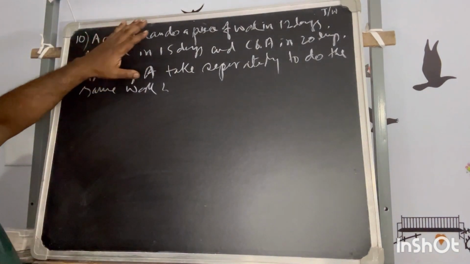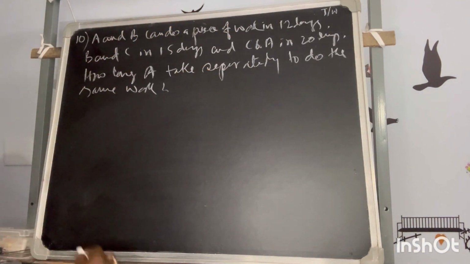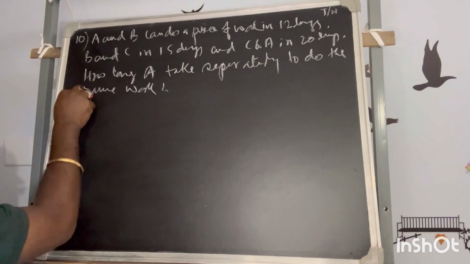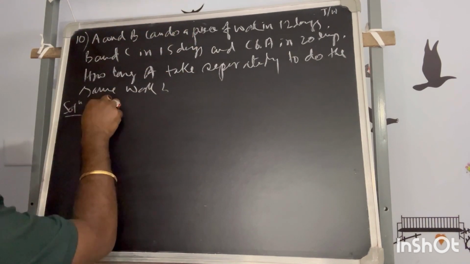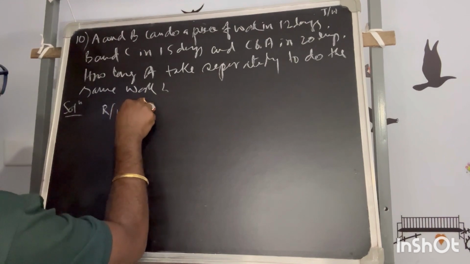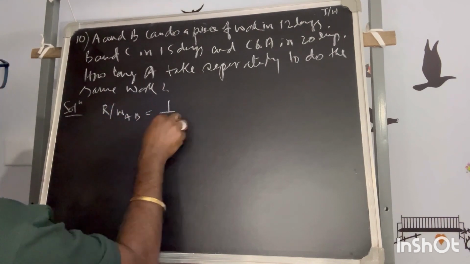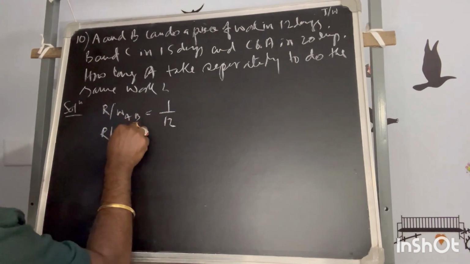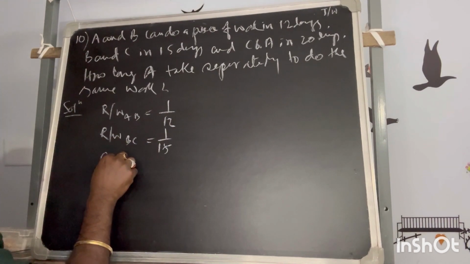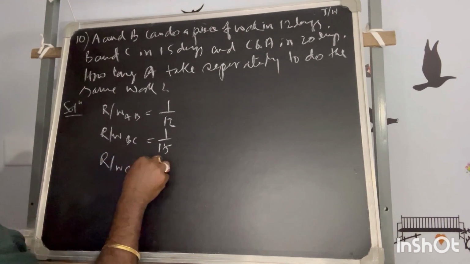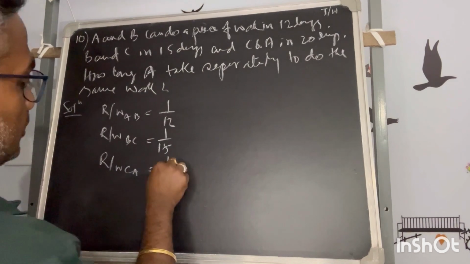Here, by seeing the problem, you have already started thinking, as I said, that A and B can do a piece of the work. That means the rate of work of AB is 1 by 12, rate of work of BC is 1 by 15, rate of work of CA is 1 by 20.